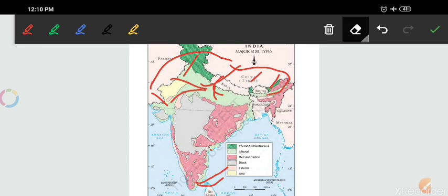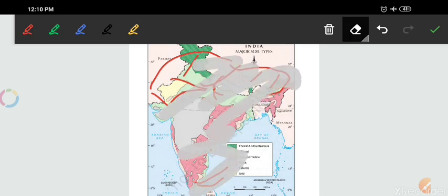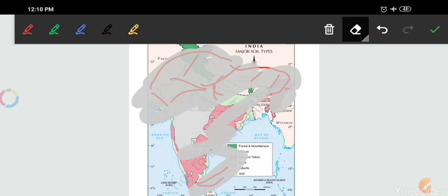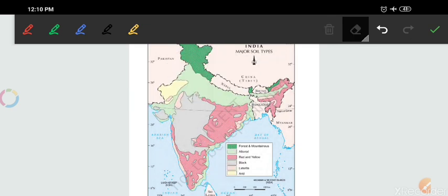These are rivers which carry the silt and all the nutrients from the mountain regions, and they throw it in these plain areas. So this area is very fertile due to this alluvial soil, and this is just because of the rivers. The rivers play a very significant role in forming these kinds of plain areas having alluvial soil.